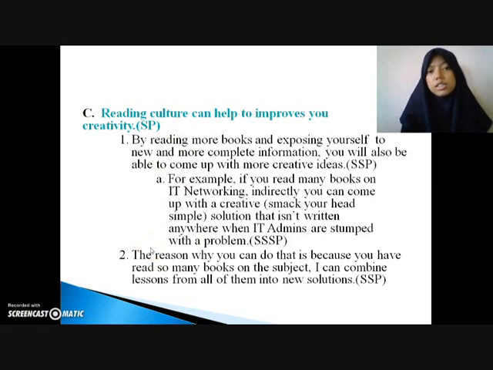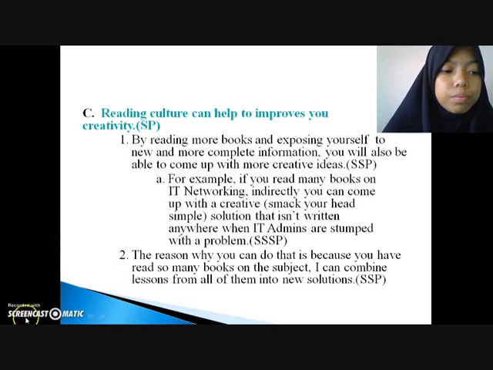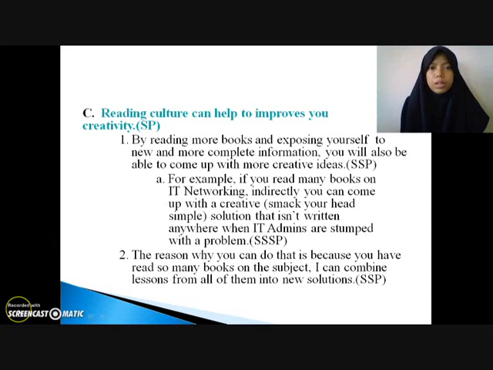So normally, for the supporting sentences, you guys can state about 3 to 4 supporting sentences. That means you can have about 3 to 4 sub points for one complete essay.